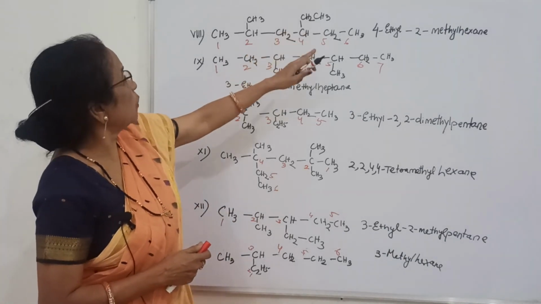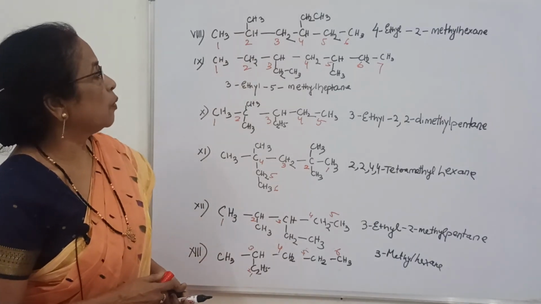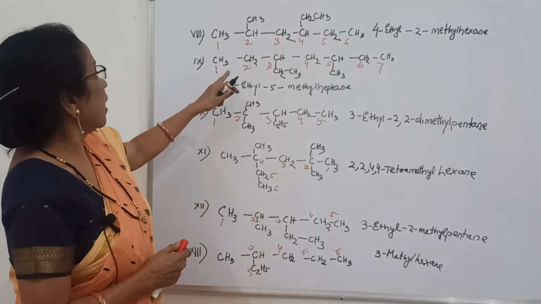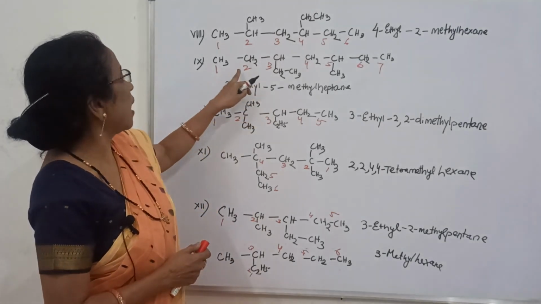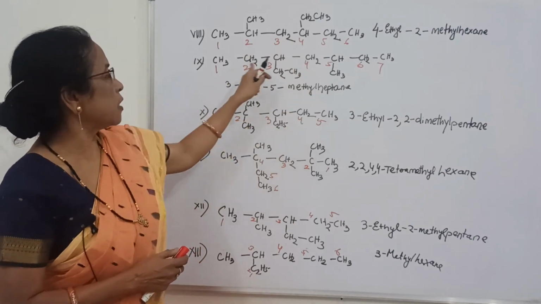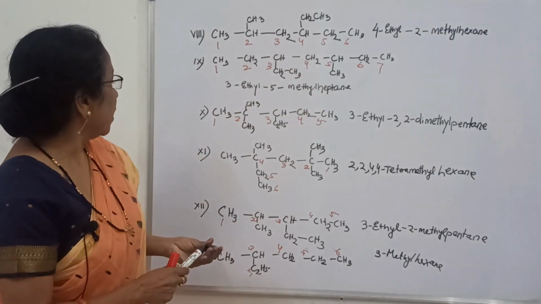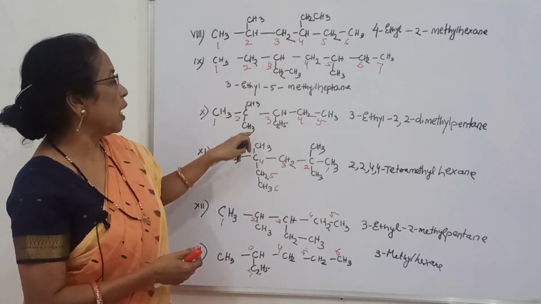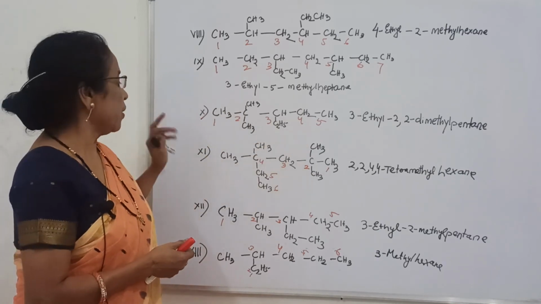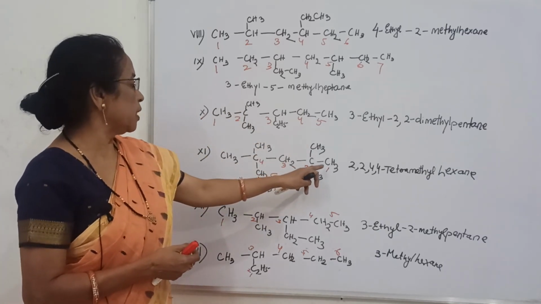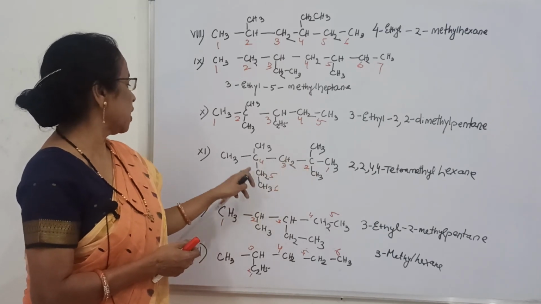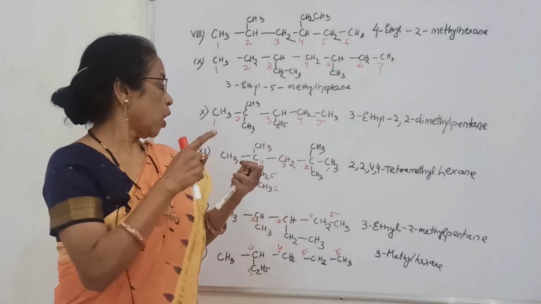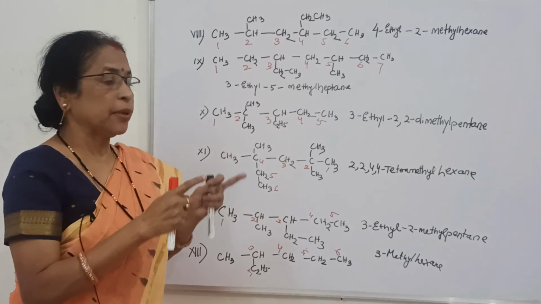Again, see again. 4-ethyl, 4-ethyl, 2-methyl, 2-methyl, and that is called 4-ethyl, 4-ethyl, 2-methyl hexane. Always you see alphabetic order. And here also 3-ethyl, 5-methyl, then methyl heptane, because 7 is the longest chain. Similarly, here you can see this is 1, 2, 3. There is a 3-ethyl, 2, 2 dimethyl, and pentane, 5 carbon. And here we will count from this side, 1, 2, 3, 4, 5, 6. In 4 position there are 2 methyl groups, and in 2 position there are 2 methyl groups. That is why 2, 2, 4, 4 tetramethyl hexane.